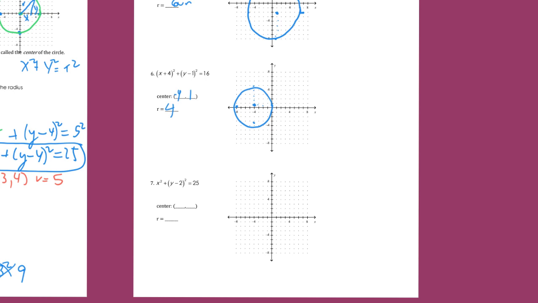Okay, your center should be as shown, and your radius will be the square root of that number on the right. Okay, here we go. Normally, if it was x squared plus y squared equals, say, 16, our origin would be our center, and our radius would be what number? It'd be 4. It would look like this, assuming you go forward each direction. And so only when it's added or subtracted from the x and or y do you get it dragged in a different direction. And so what would be the center here?